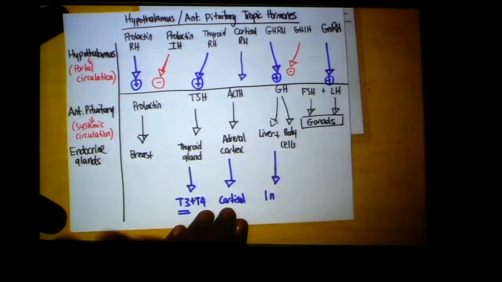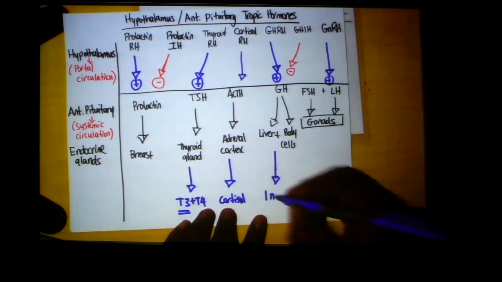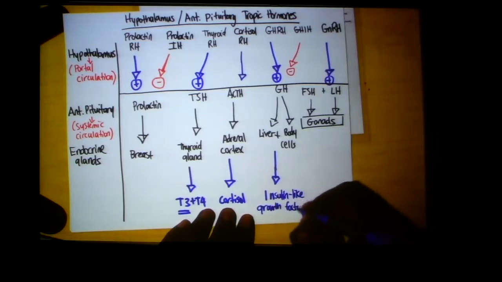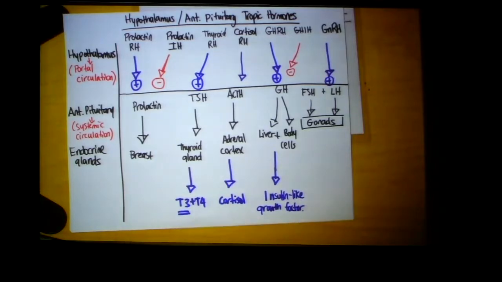Insulin, I'll write this out. Insulin-like growth factor. Okay. And this helps to stimulate growth of our tissues. Again, it has an anabolic effect, kind of like insulin, which is to uptake glucose into the cells.